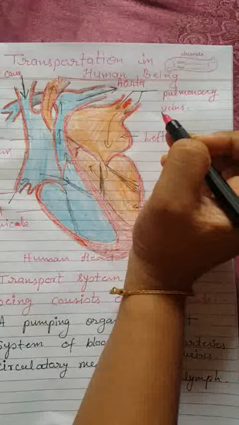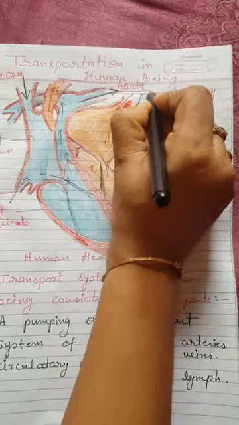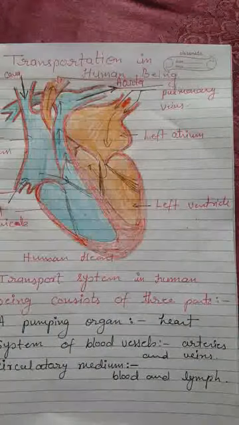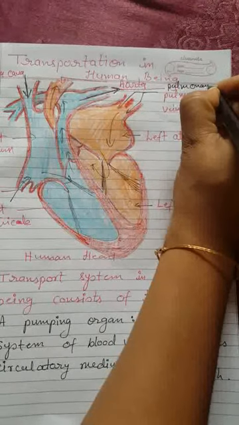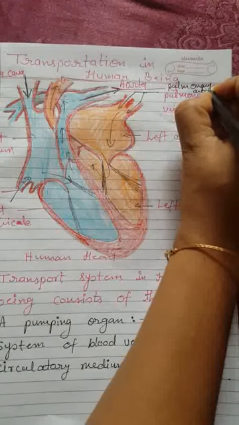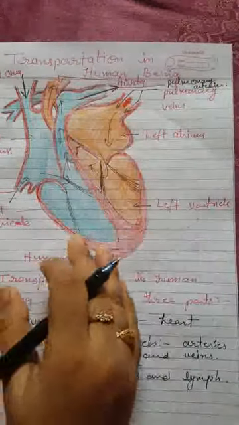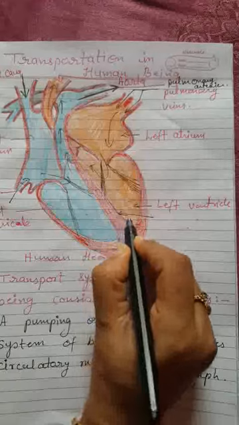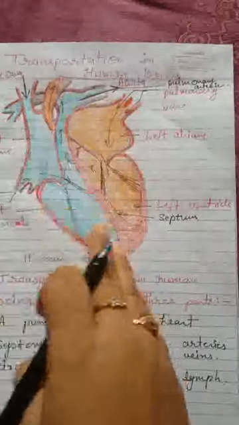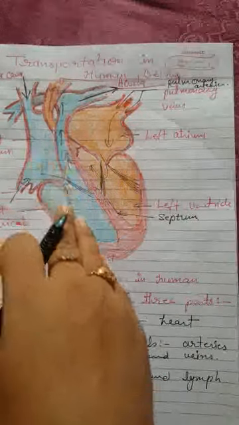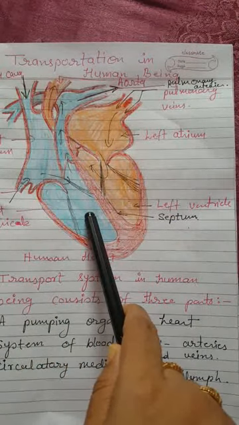And this one is pulmonary arteries. This part, the blue part, from which the blood is going on, is known as, I'll take another color, pulmonary arteries. Then this part is known as septum, which separates the right chambers from the left chambers, or which separates oxygenated blood from deoxygenated blood.